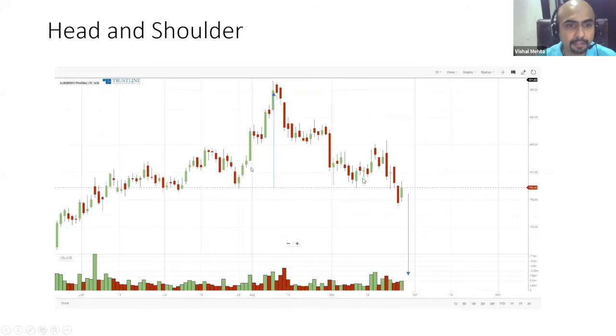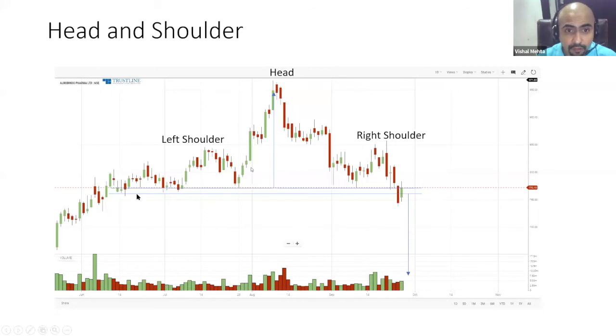Okay, another example of Aurobindo Pharma. What happened? Market is taking support, bounce, taking a support, and here it broke down. Now let's see what happens to Aurobindo Pharma. Although it is trying to come back up again, at this point of time, I know 772 or 770 area is a very stiff area for Aurobindo Pharma. So as a trader, your job is to find out these head and shoulder patterns. If this breaks and goes down, if it goes below 750 odd closing, whatever the difference between 770 and 950, you can expect about 200 rupees fall in Aurobindo Pharma in this particular counter.